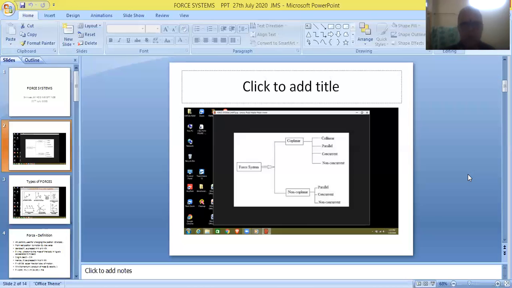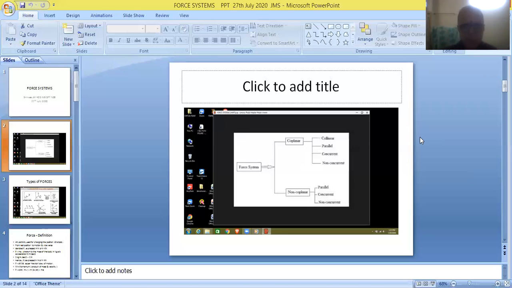So this is the first classification of force systems, categorized into two categories: coplanar and non-coplanar force systems. And secondly, coplanar forces are again divided into three categories, namely collinear, parallel, and concurrent forces.